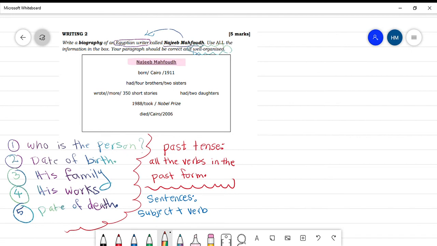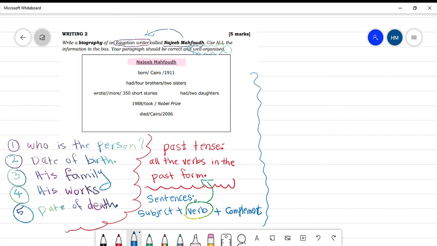Don't forget, my students, that the verb must be past. So we have subject, we have verb, and after the verb, we have the complement, the rest of your sentence, the completion of your sentences. Okay, my students?